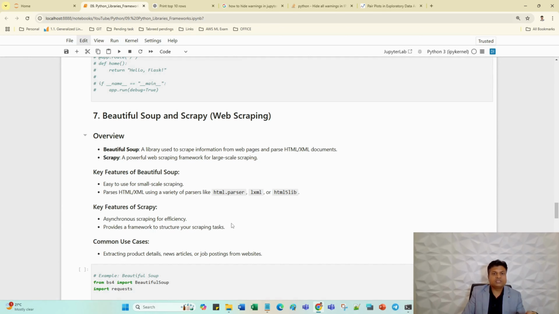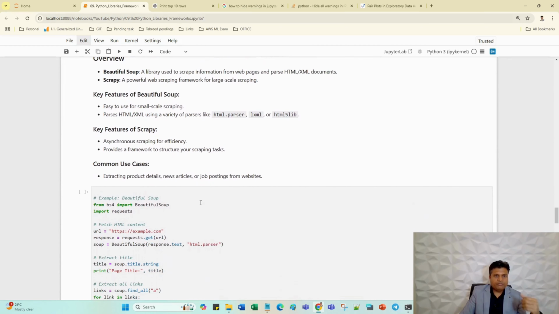So this is one example. There are numerous examples of web scraping. For example, in your organization you need weather data. For different areas, you can directly do web scraping from the weather website, and you can customize the data according to your requirement.